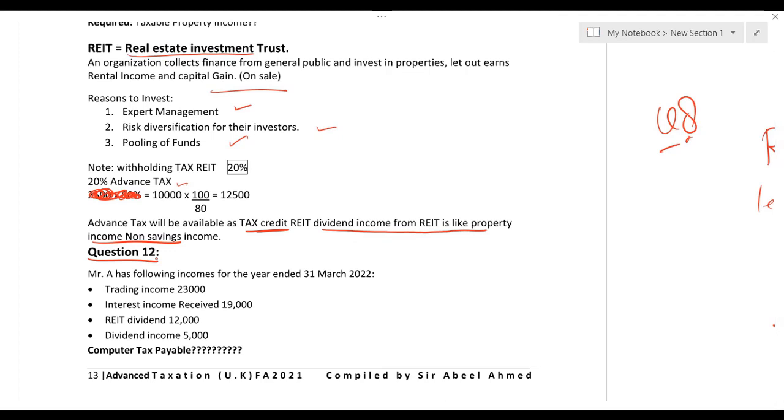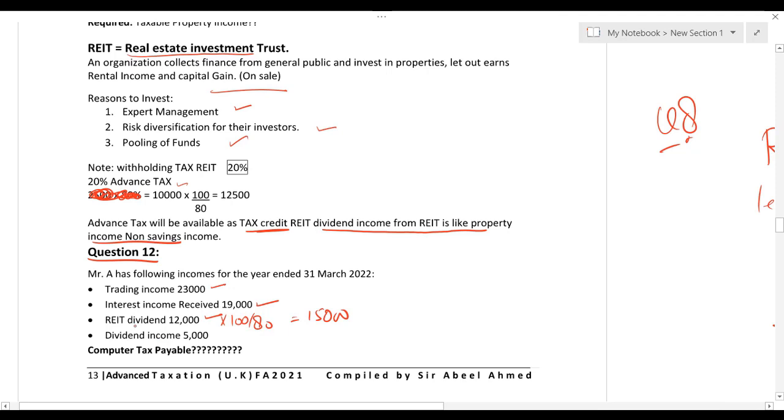Otherwise, some of the students just get confused here and there. Trading income is 23,000. Interest income is 19,000. Real estate investment trust dividend is 12,000. Number one, whatever dividend we are receiving from a real estate investment trust will be treated as non-saving income, property income. Number two, 20% tax is already deducted at source. It means this 12,000 is net 80%. So we have to gross it up, multiply this by 100 and divide by 80. It results in 15,000.